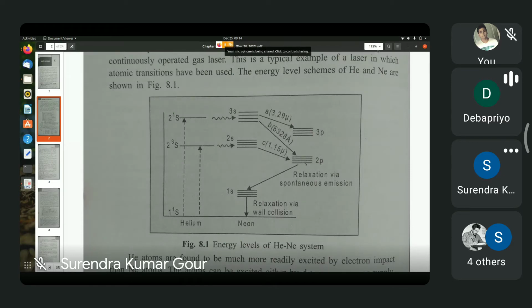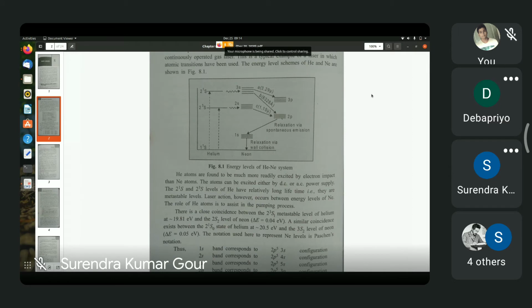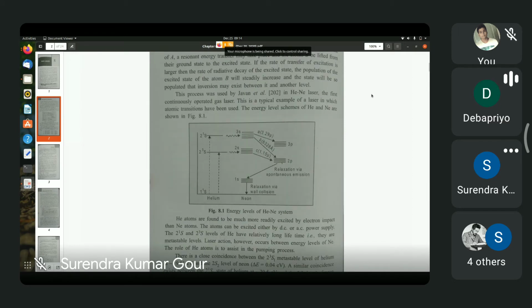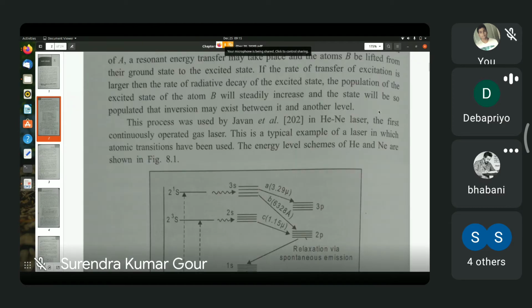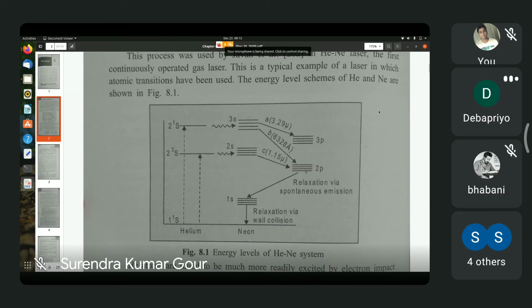Okay, fine. So in the helium neon laser, you have, sir, this page. A gas mixture comprising of helium and neon gases. Please zoom in. Yeah, I can see clearly. No issues. Yes, sir. Please continue.